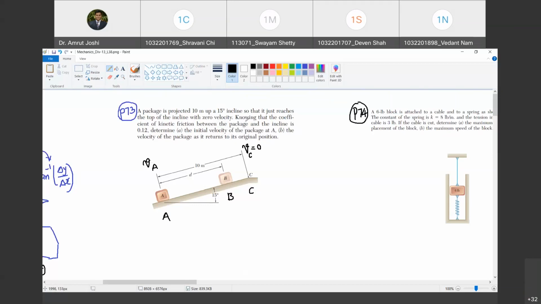What is the question that is asked? The package reaches the top of the incline with zero velocity, knowing that the coefficient of kinetic friction between the package and incline is 0.12, determine the initial velocity of the package at A and the velocity of the package as it returns to its original position. So this package is going to go up and then it is going to slide down and reach point A once again. Are you with me? Yes, sir. So we have to first find the initial velocity. Its direction is known, it is upward, but its magnitude is unknown. Are you with me? Yes, sir.